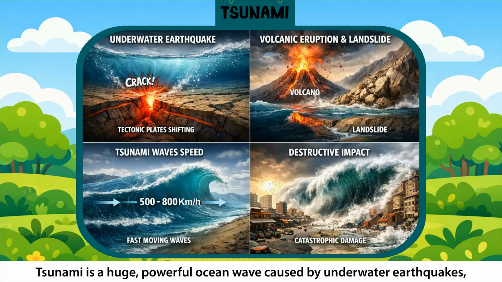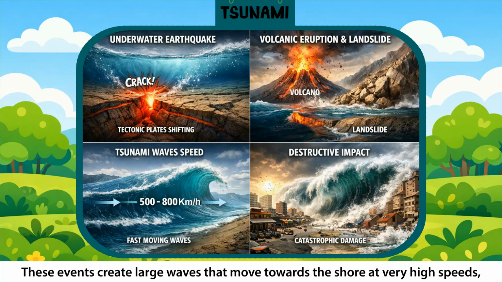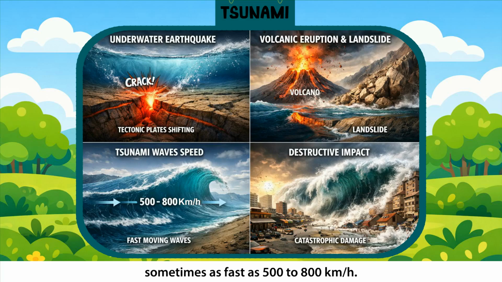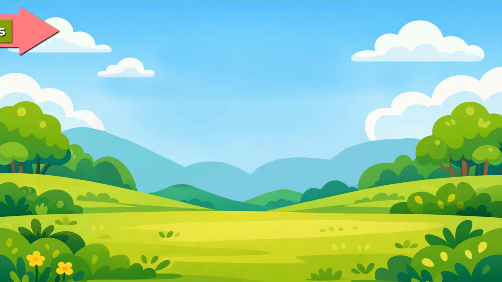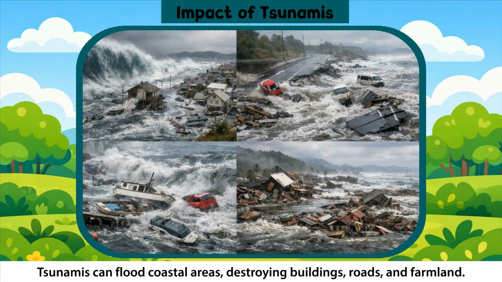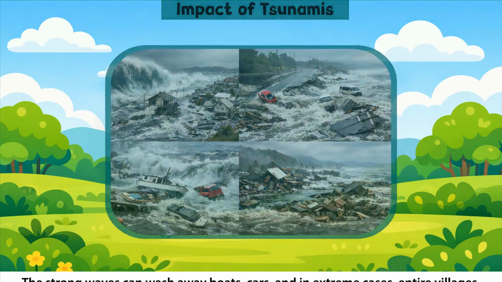Tsunami. A tsunami is a huge, powerful ocean wave caused by underwater earthquakes, volcanic eruptions, or landslides. These events create large waves that move towards the shore at very high speeds, sometimes as fast as 500 to 800 km per hour. When these waves reach the shore, they can grow taller and cause serious damage in just a few moments. Impact of tsunamis. Tsunamis can flood coastal areas, destroying buildings, roads, and farmland. The strong waves can wash away boats, cars, and in extreme cases, entire villages.